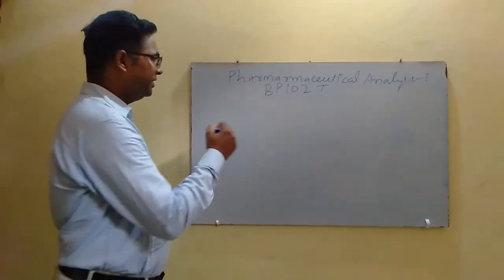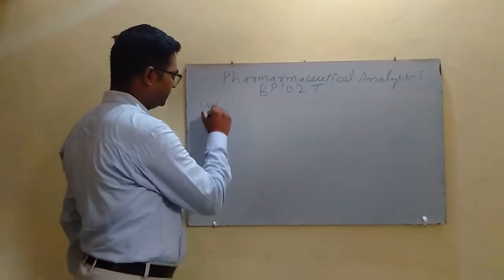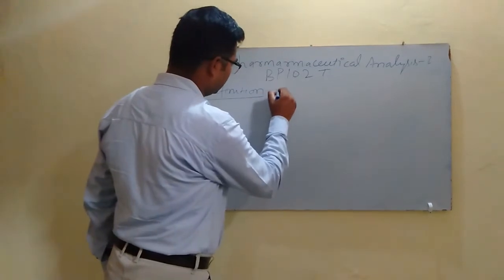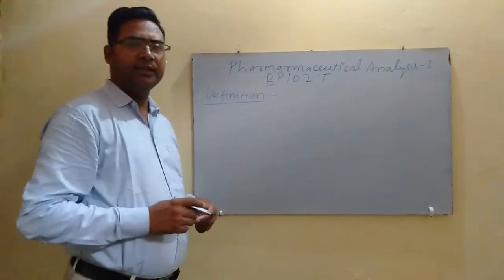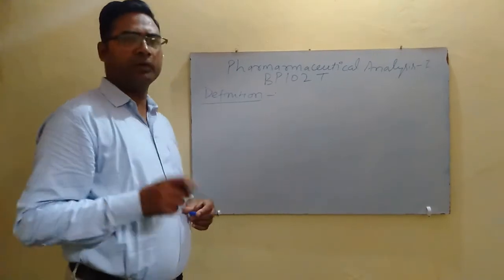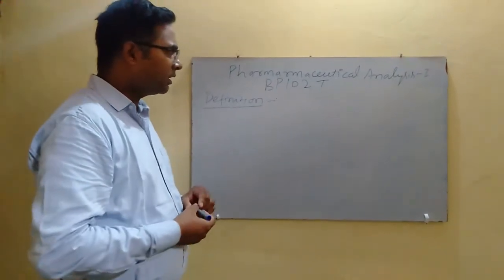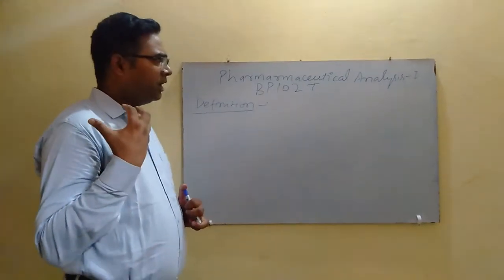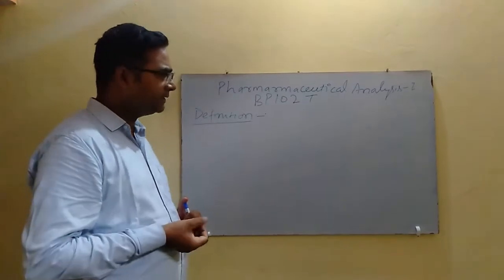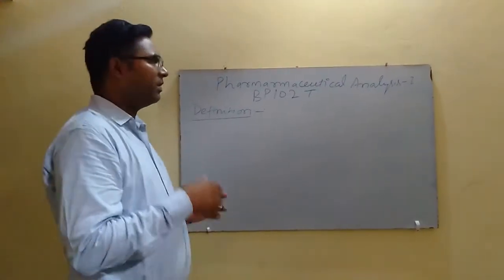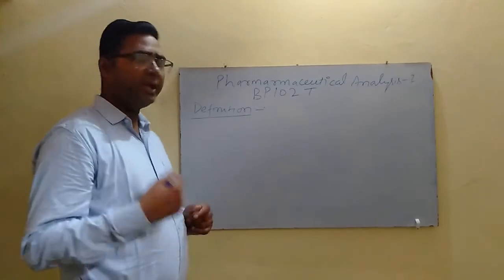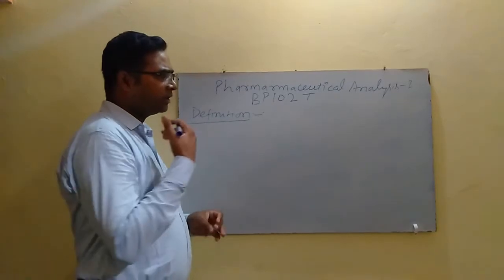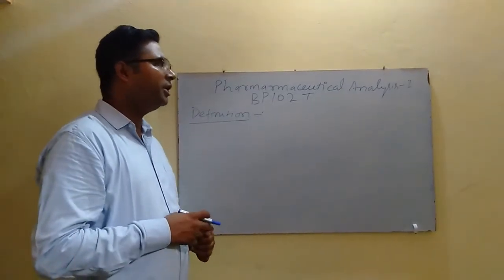So, coming to the definition of pharmaceutical analysis. Pharmaceutical analysis is a process or a series of processes involved in the determination of a chemical substance of pharmaceutical importance, quantitative determination of the pharmaceutical substances, impurities present in pharmaceutical substances, or determination of the chemical structure of a new compound.